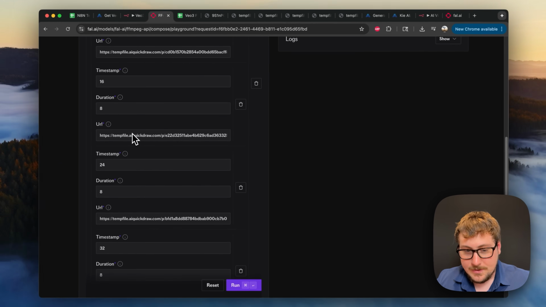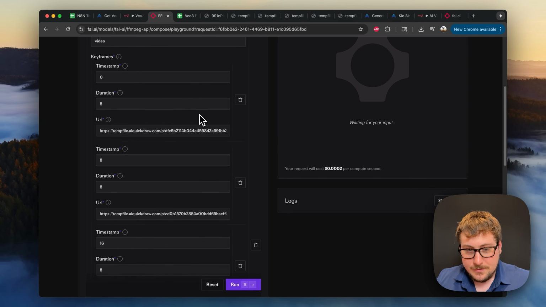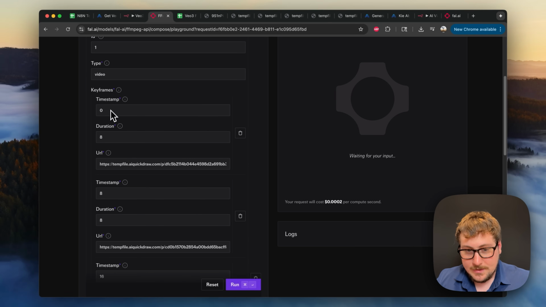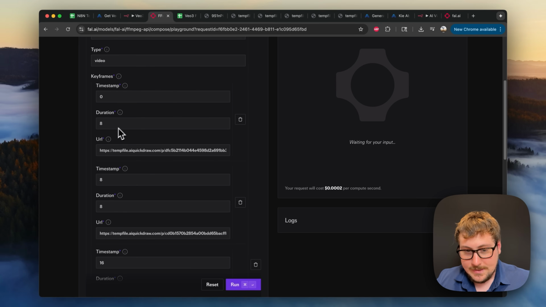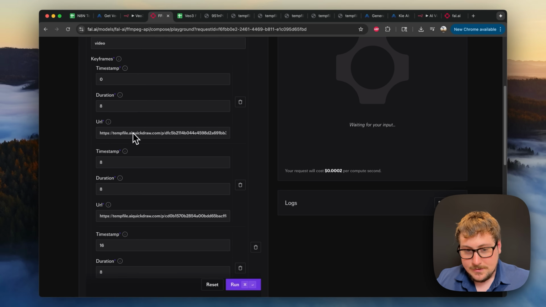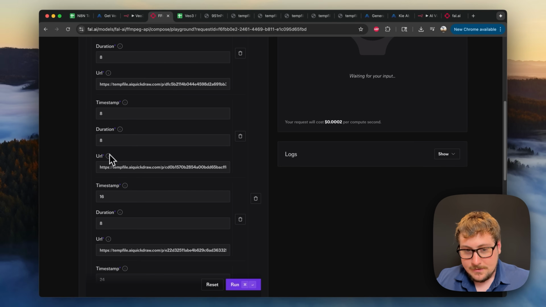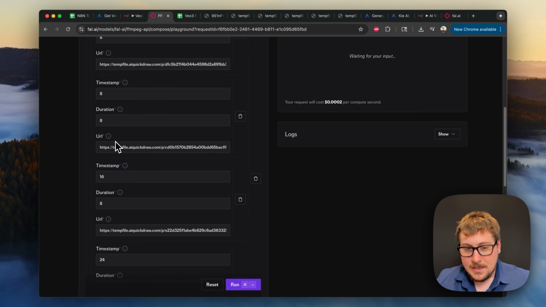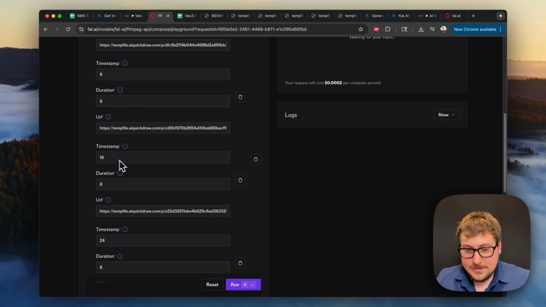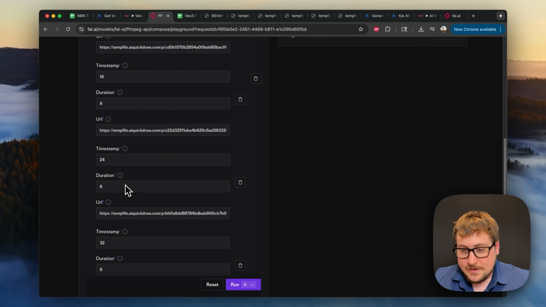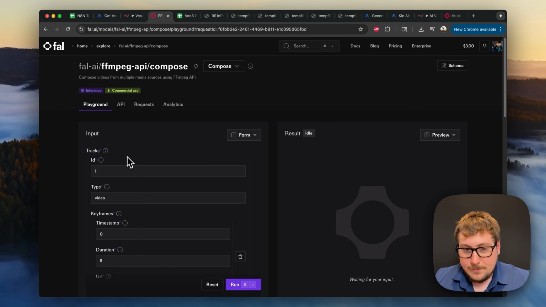So for example here, this is our last generation. Basically it's saying the track, like the first ID, the first video we're putting in at 0 seconds, and it's going to go to 8. And then the second one is going to go from 8 seconds and it's going to have an 8-second duration, and then the third one is going to start at 16 seconds and it's going to have an 8-second duration, and you get the point. So this is just the format FFmpeg needs to combine all the tracks.